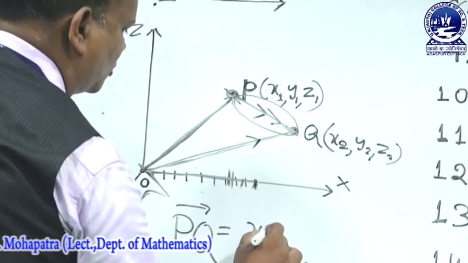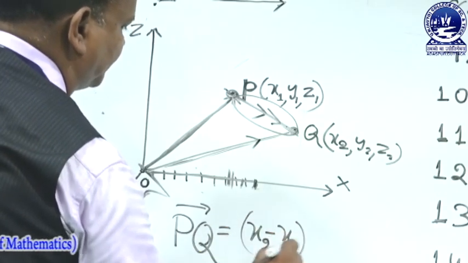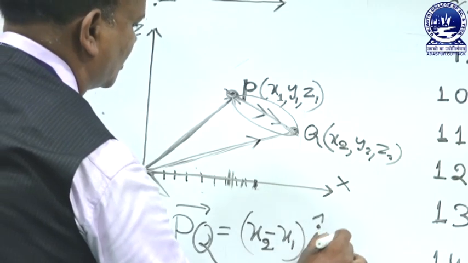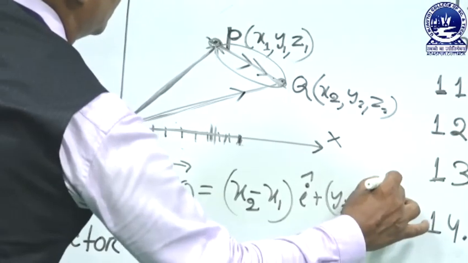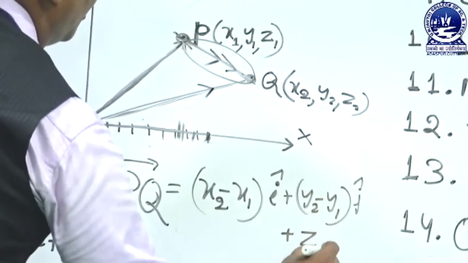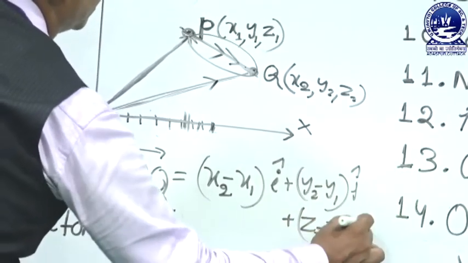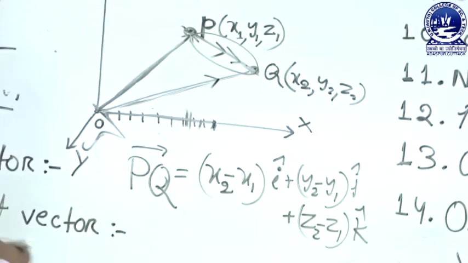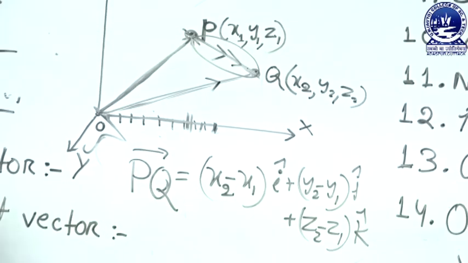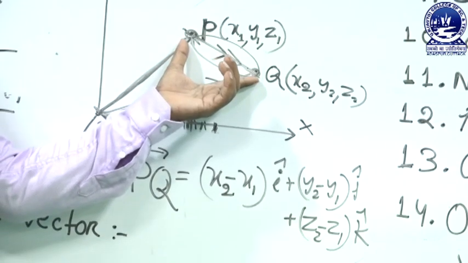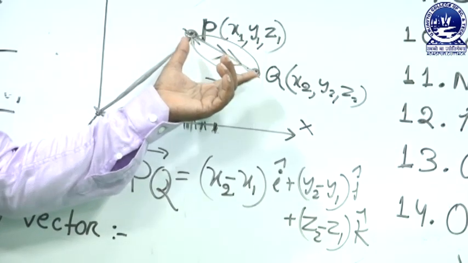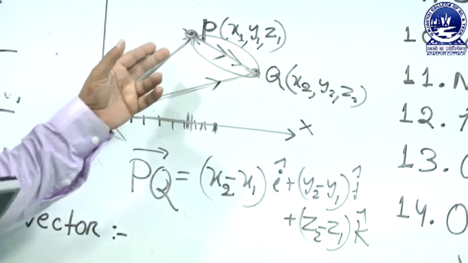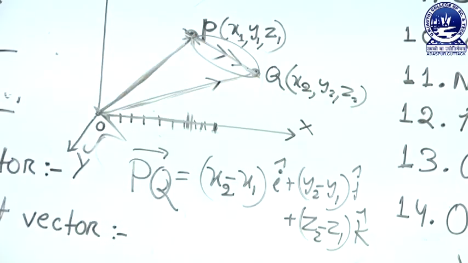It is x2 minus x1 i cap plus y2 minus y1 j cap plus z2 minus z1 k cap. This is the displacement vector. Its magnitude is equal to the length of the line segment PQ, and its direction is from P to Q.